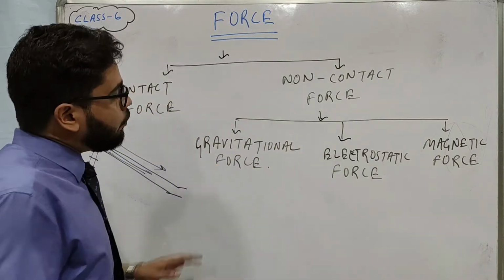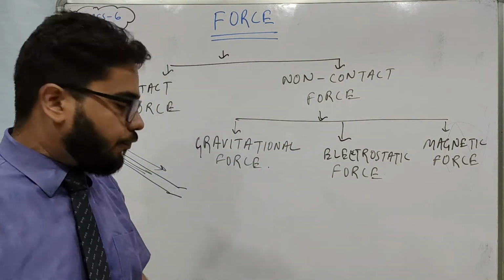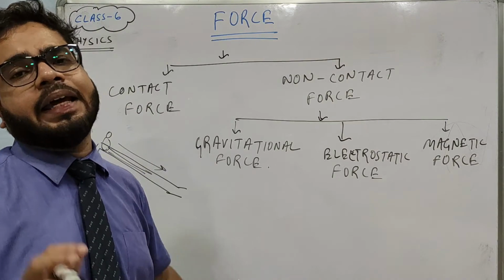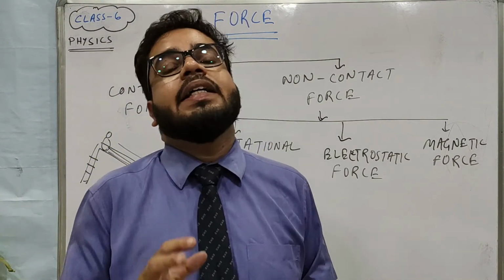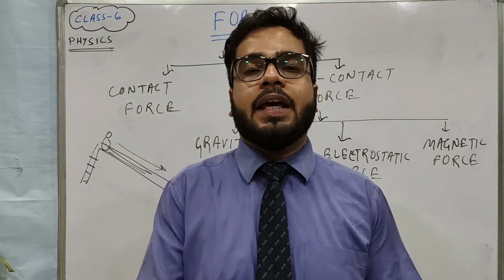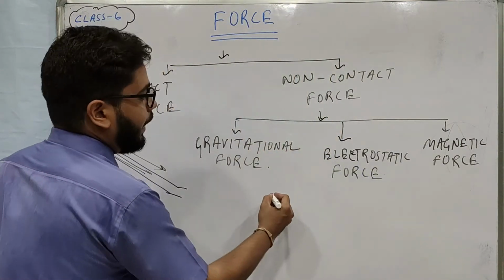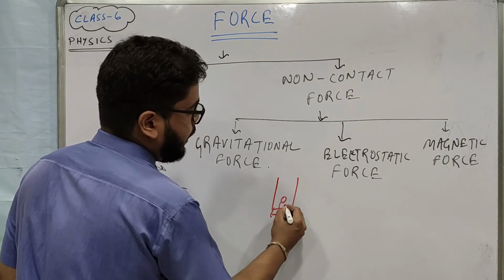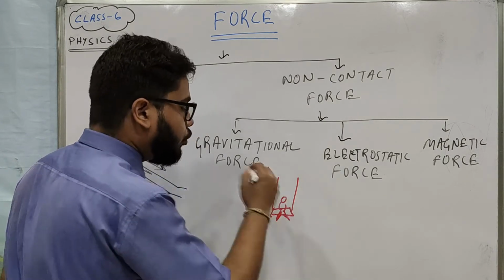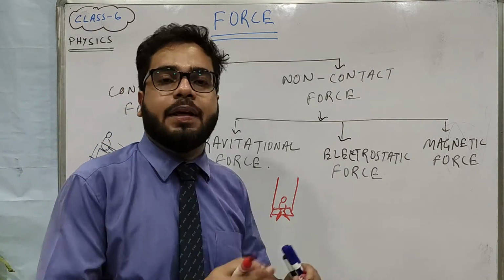So I hope you understood about these three types of force. Let me give you one more very good example of changing the speed by applying force. You all sit in a swing, and you have a good swing. Now at times what happens?